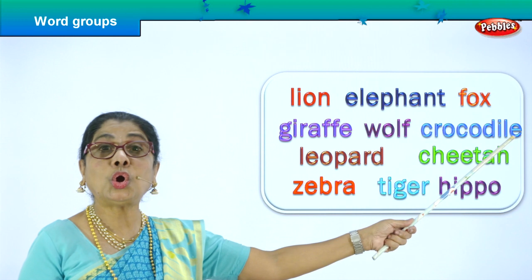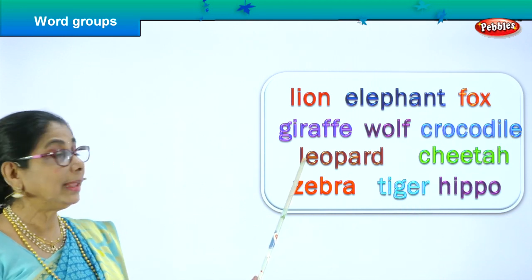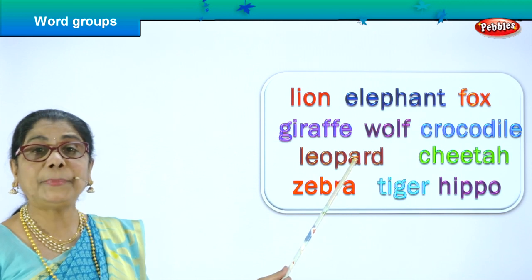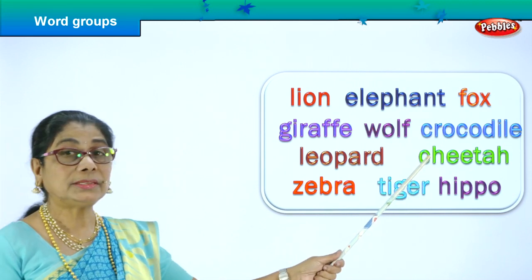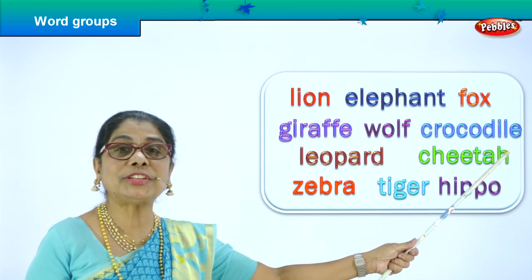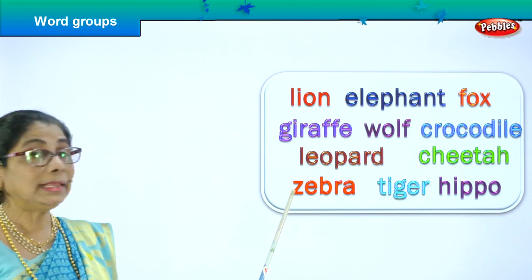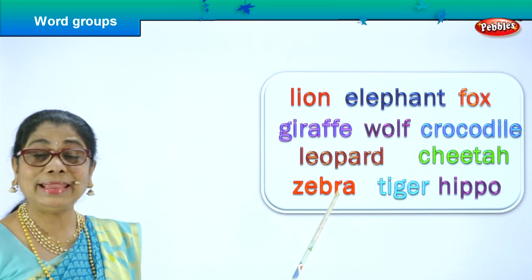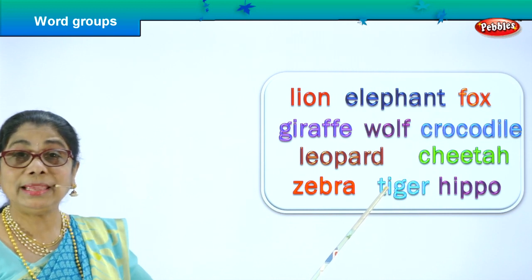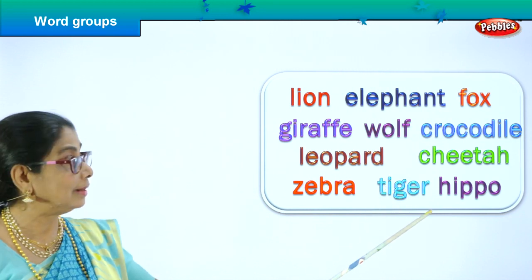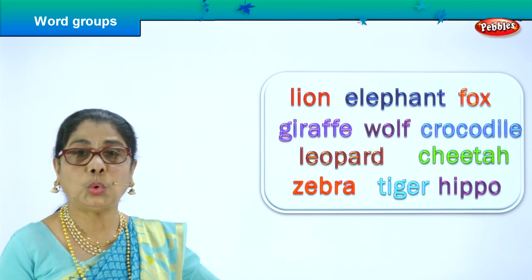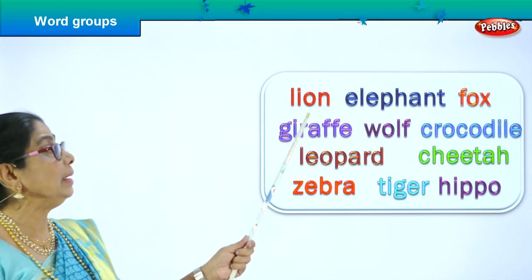C-R-O-C-O-D-I-L-E, crocodile. L-E-O-P-A-R-D, leopard. C-H-E-E-T-A-H, cheetah. Z-E-B-R-A, zebra. T-I-G-E-R, tiger. H-I-P-P-O, hippo. Read it again with me.